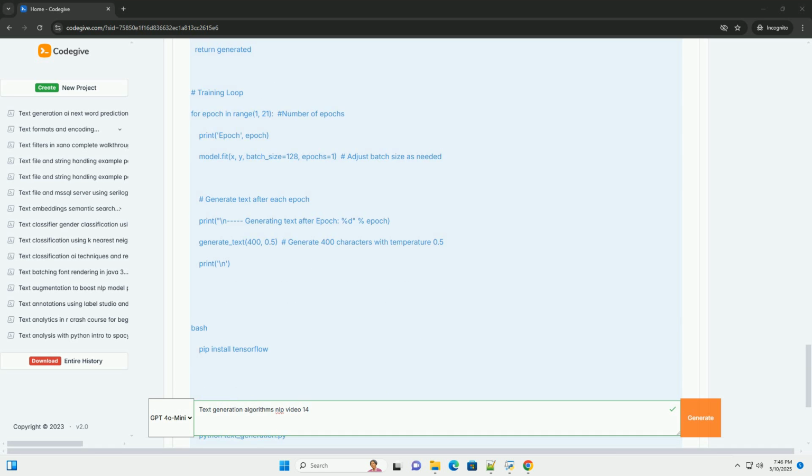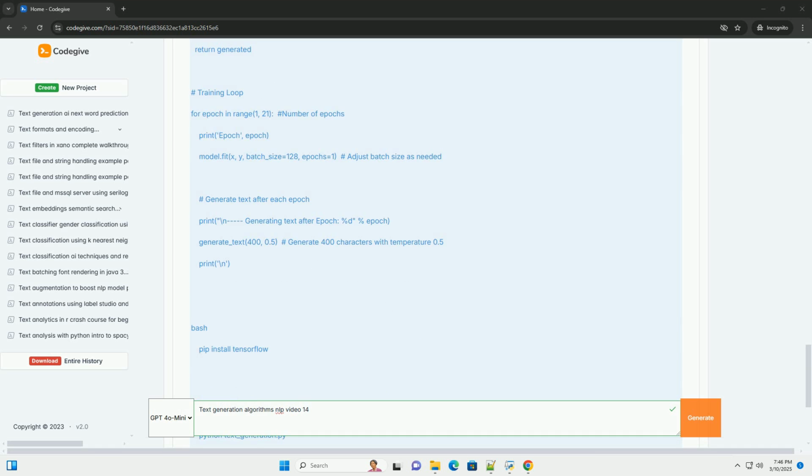5. Evaluation metrics. Perplexity: a measure of how well a language model predicts a sequence of text. Lower perplexity indicates a better model. BLEU, bilingual evaluation understudy: a metric for evaluating the quality of machine-translated text by comparing it to one or more reference translations.